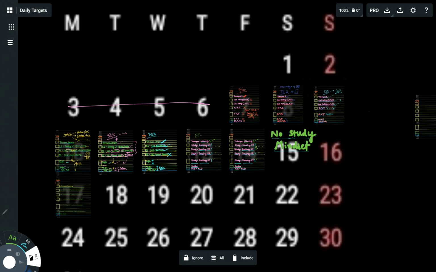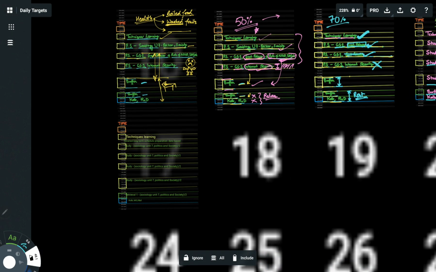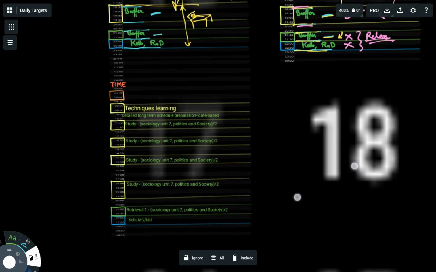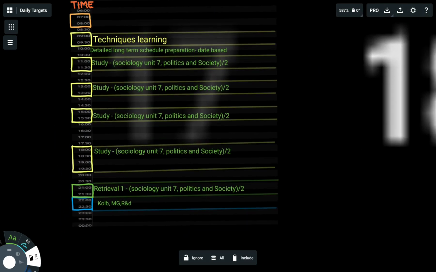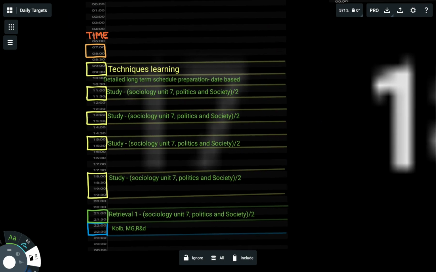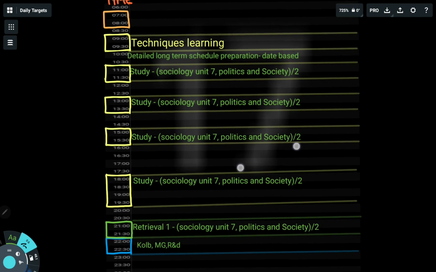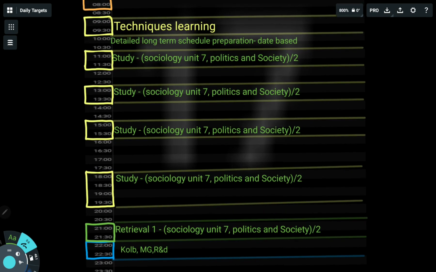And today is day 17, the 17th of July. So let us see what my target is today and how much I will achieve, so that in the end I can reach my target of UPSC CSE 2024. Okay, as you can see, from 9 to 10 is my time of technique learning, techniques used for studying.